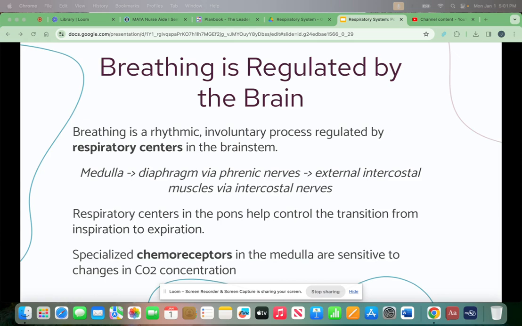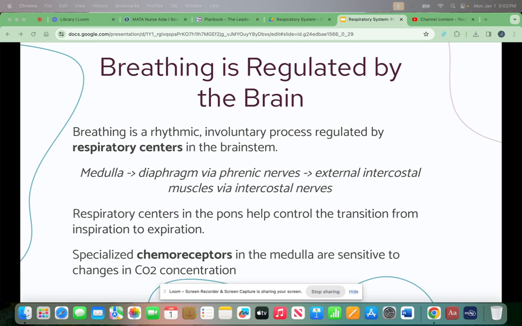Carbon dioxide concentration is the most important chemical stimulus for regulating the rate of respiration. Specialized chemoreceptors, or chemical receptors, in the medulla are sensitive to changes in carbon dioxide concentration. When stimulated, the chemoreceptors signal the respiratory centers, leading to an increase in the respiratory rate. A decrease in carbon dioxide concentration below the homeostatic level has the opposite effects. It inhibits the chemoreceptors, resulting in slower breathing.